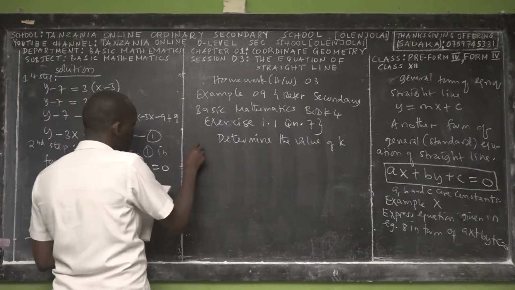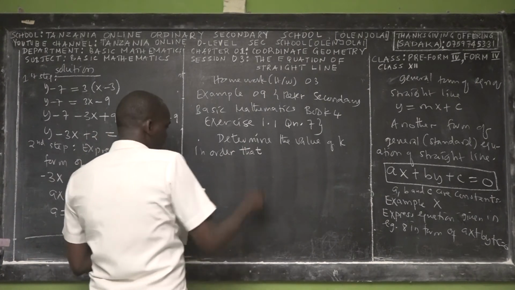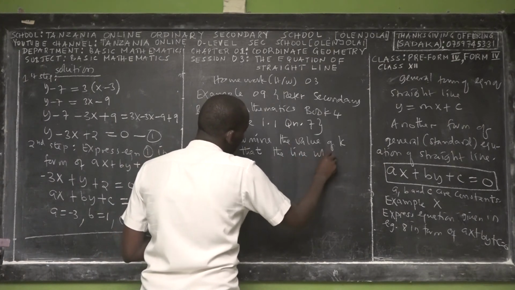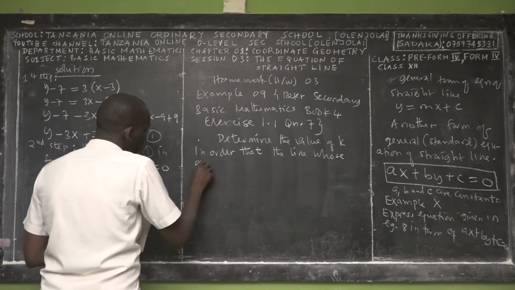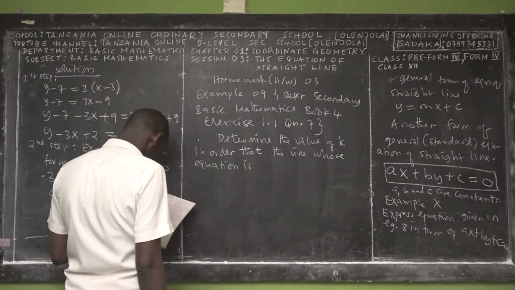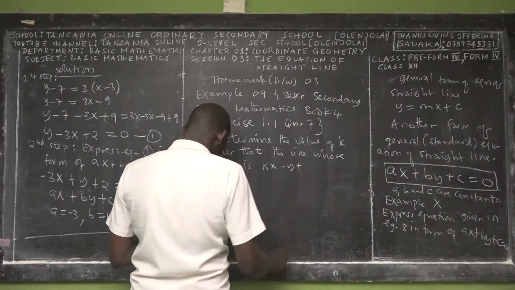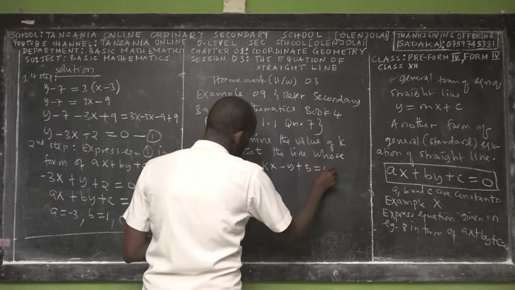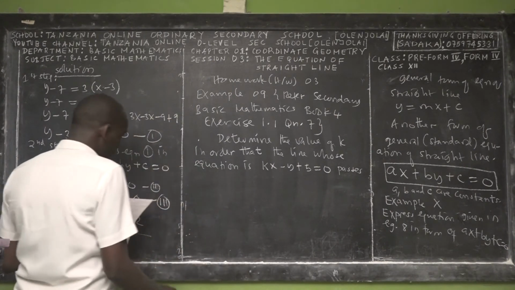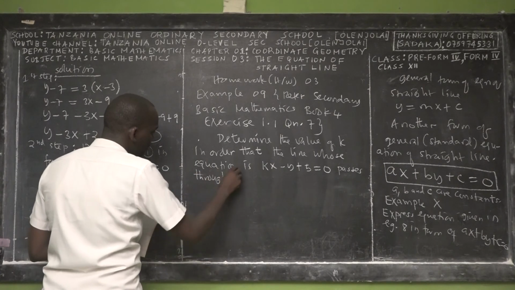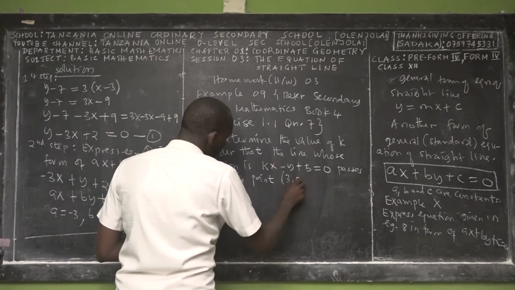In order that the line whose equation is kx minus 1 plus 5 is equal to 0 passes through the point 3, 5.